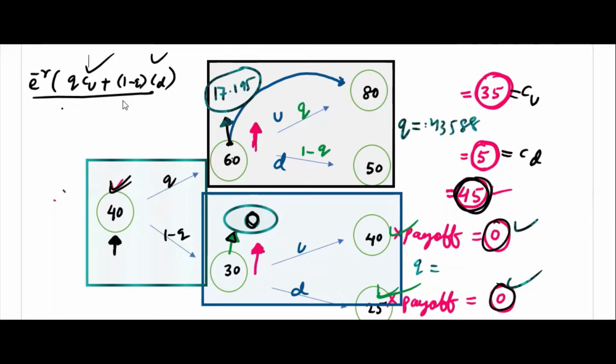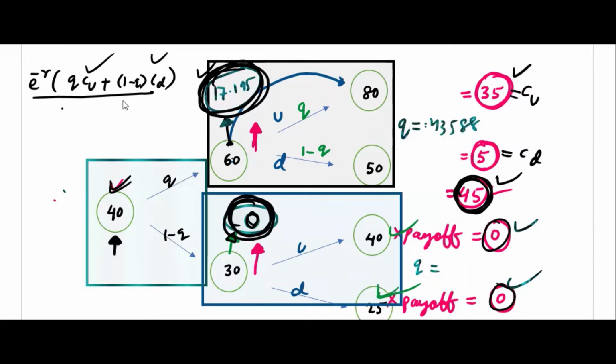Then what values will you take? Remember, I am repeating once again. The payoffs here and the value here you can compare. So when I say 17.195, that you can take as the payoff here. You don't have a payoff here. You can't exercise here. The 45 price is at time 2. You can't exercise here, so you have to treat this as the payoff, your final value.